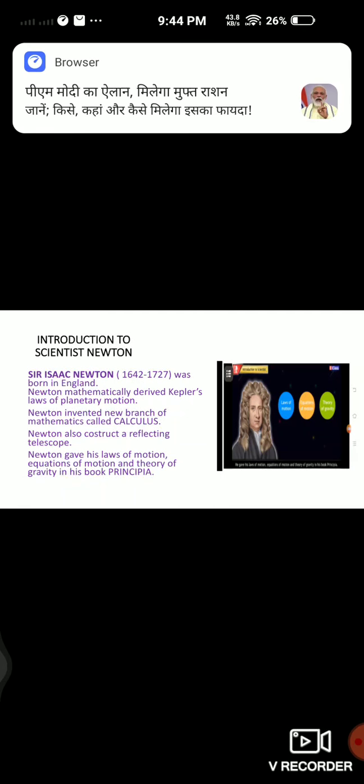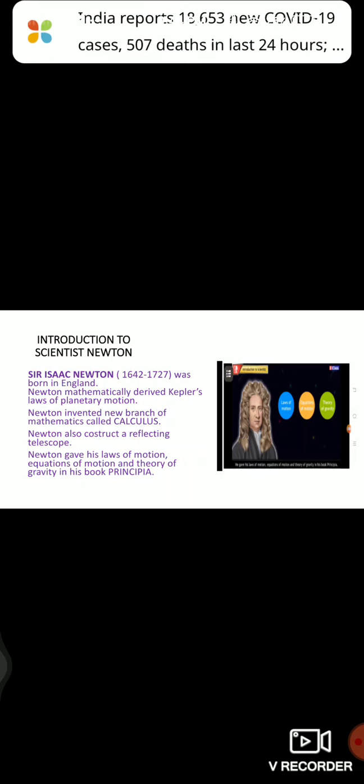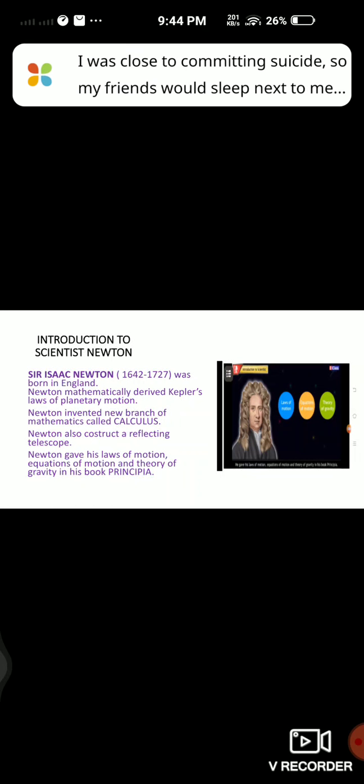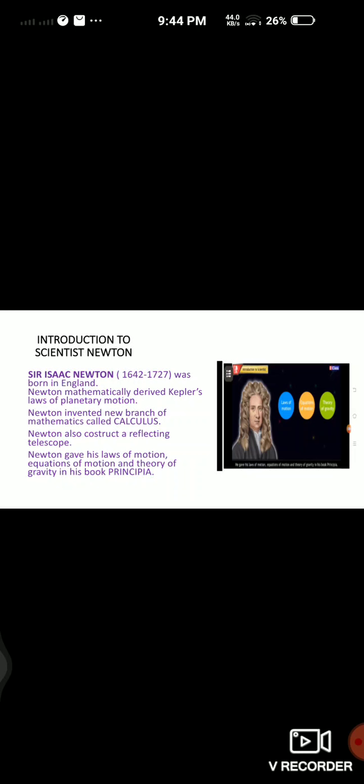Newton invented a new branch of mathematics called calculus. Newton also constructed a reflecting telescope. Newton gave his laws of motion, equations of motion, and theory of gravity in his book Principia. It is the introduction of scientist Newton in brief.